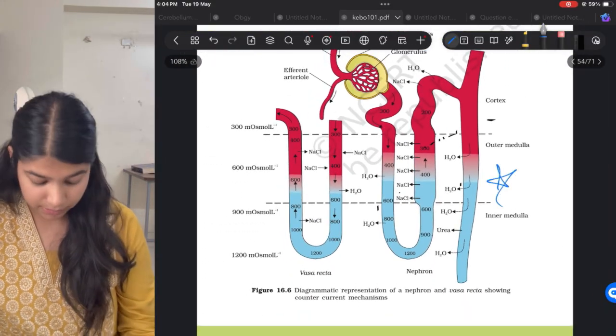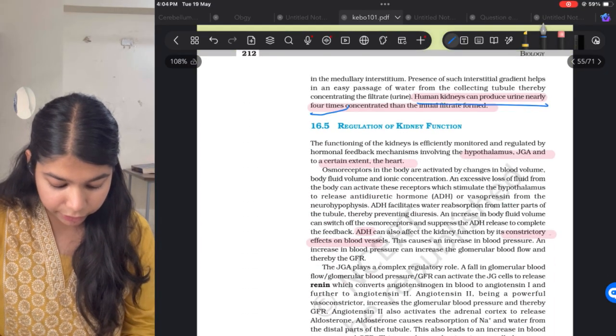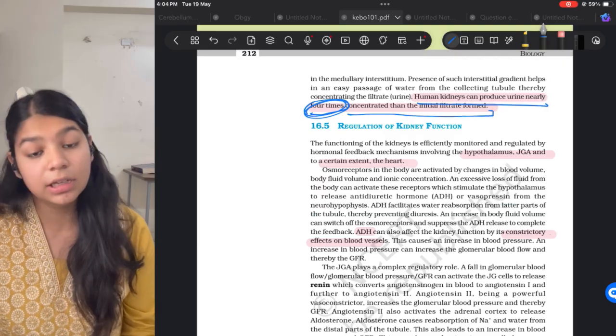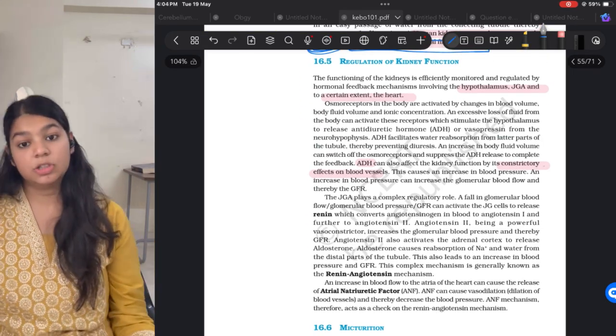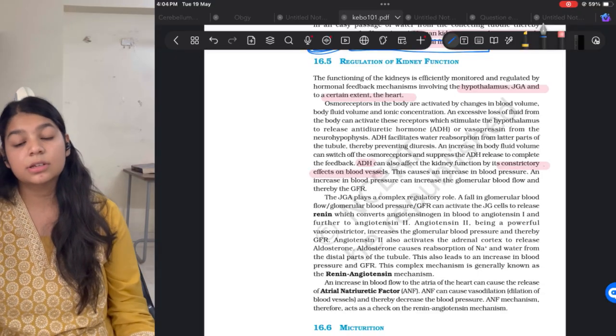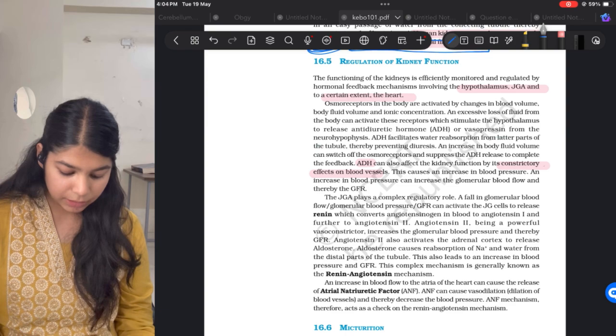I have explained this same. Okay. The human kidney can produce urine nearly 4 times more concentrated than the initial filtrate formed. Now, regulation of kidney function. So the function of the kidney is regulated by the hypothalamus, the JG cells and the heart.